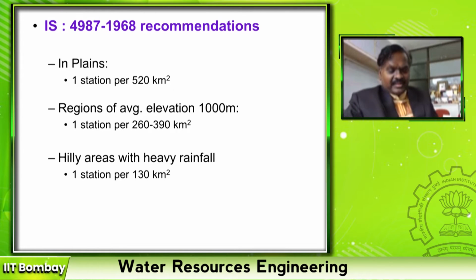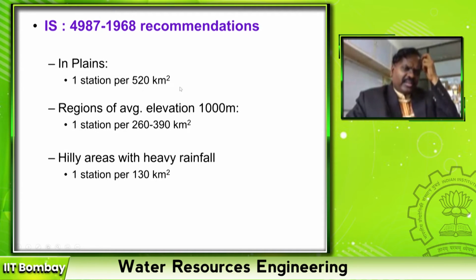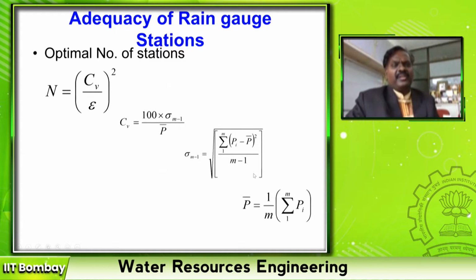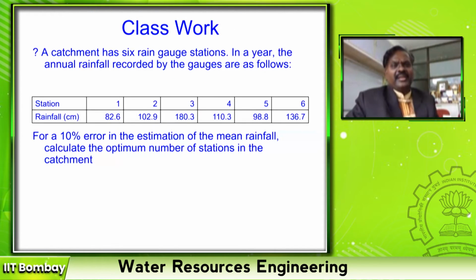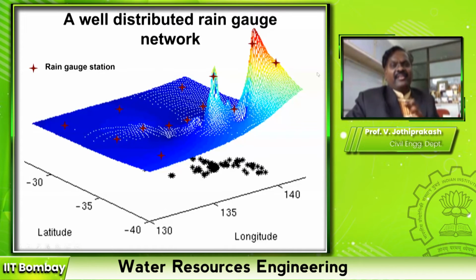So these standard recommendations are based on topography. But in 500 square kilometers, you may have 5-6 cities. Then there will be large variations, especially in a tropical country. We have large variation even in 100 square kilometers. Then how to fix the number of rain gauge stations? Then it depends upon how much is the permissible error in estimating the average rainfall.